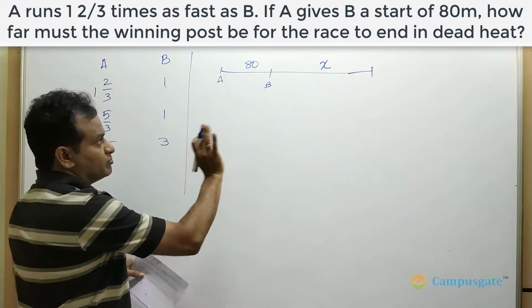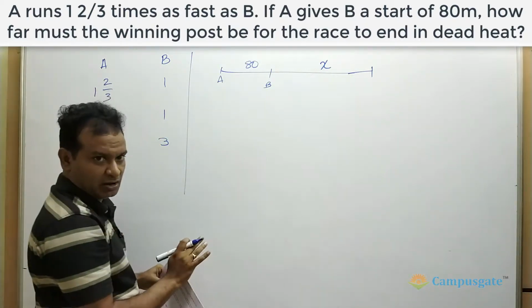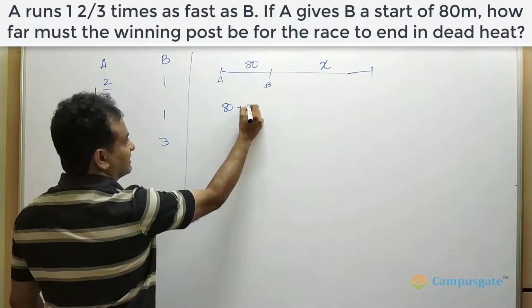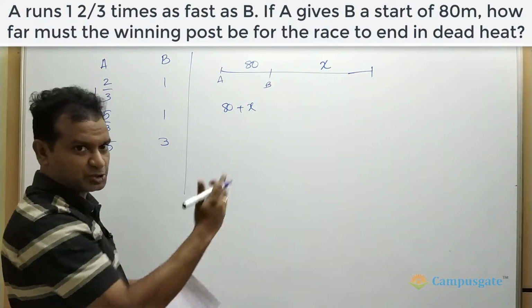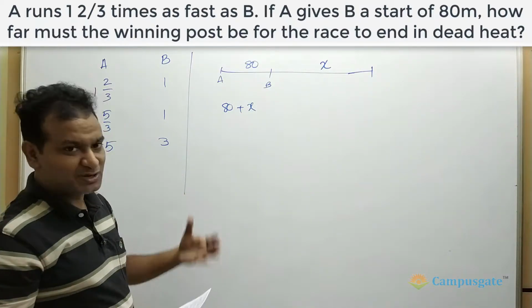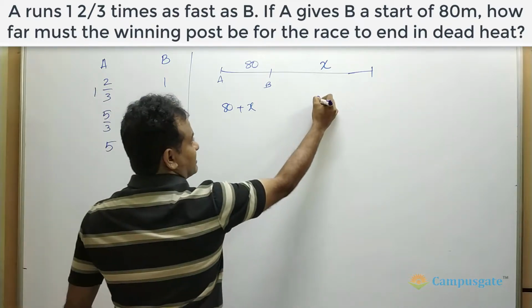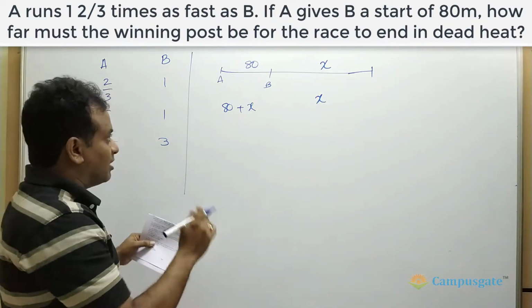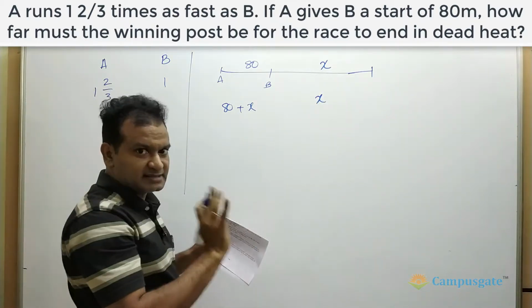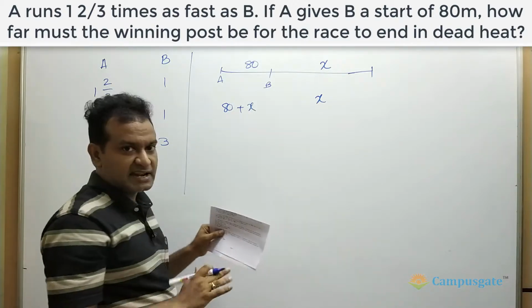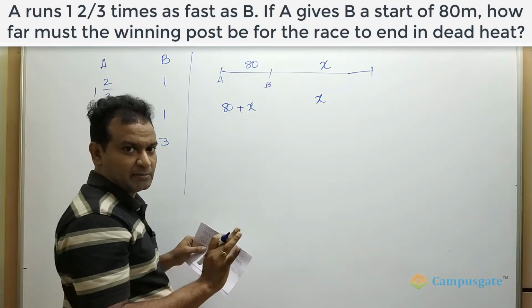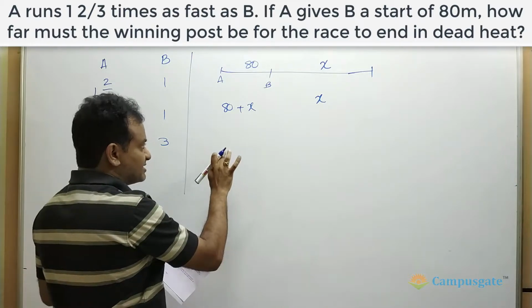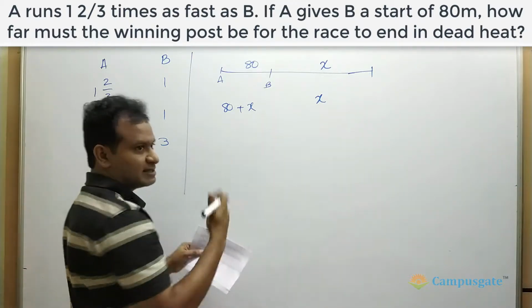Okay. Now, how much distance does A have to cover? 80 plus X, right? This is the total distance A has to cover. How much distance does B have to cover? B has to cover only X meters. Now, both should take the same time, right? Both should reach the finishing line at the same time, which means both should take the same time. That means when you divide distance by speed, both should get the same time.